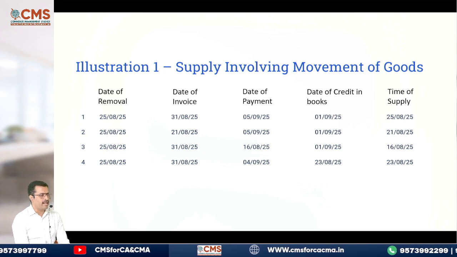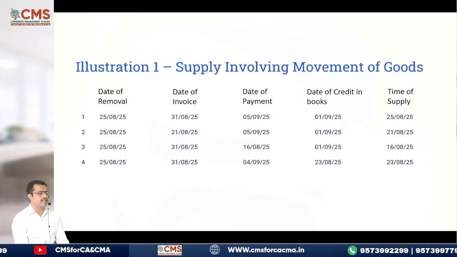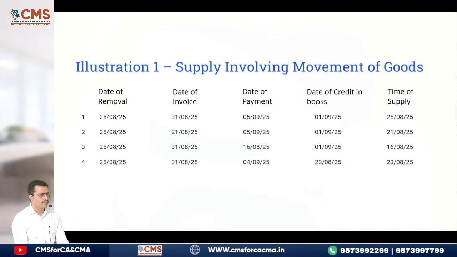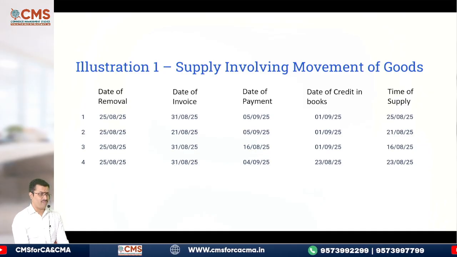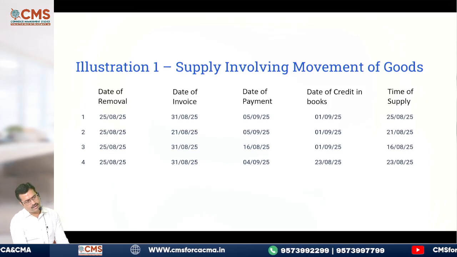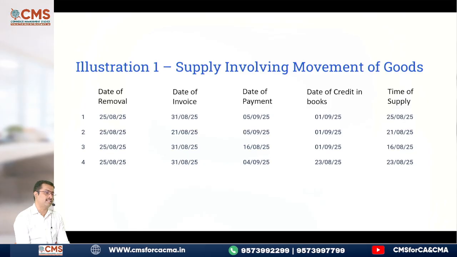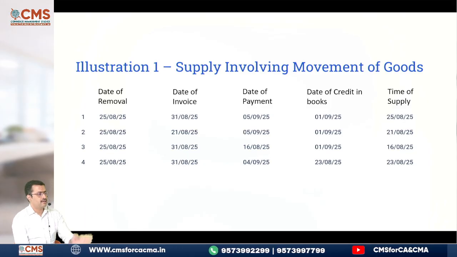See the next one. 25th August is the date of removal. Date of invoice is 31st of August. That means invoice is not issued within the time. Then see the date of payment. 16th August or 1st September. Now 16th August or 25th August, which is earlier? See the answer. Got it or not?